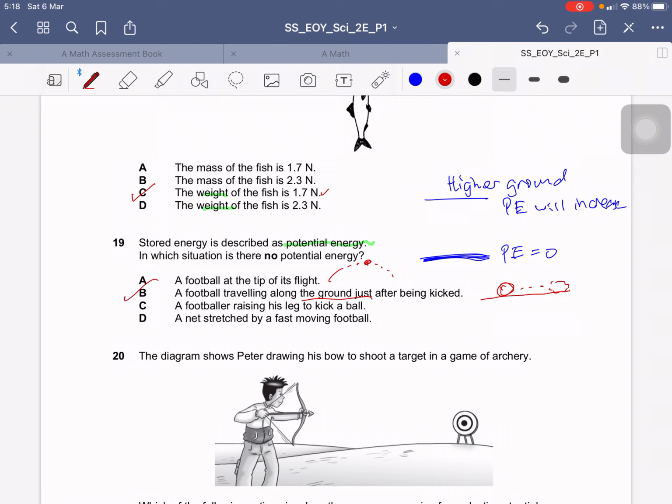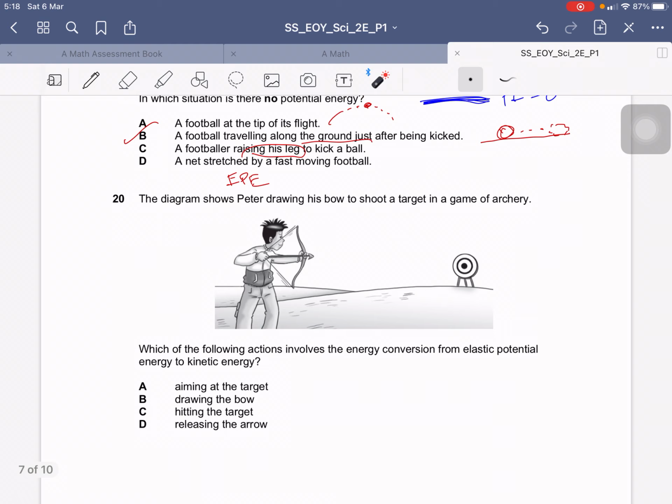But if you look at C, raise his leg, again, raising his leg means you have an increase in the height, so it cannot be C. A net stretched by a fast-moving football. Now this is actually elastic potential energy. Okay, it's slightly different from what I have explained earlier, but there is still PE involved, so answer must be B.